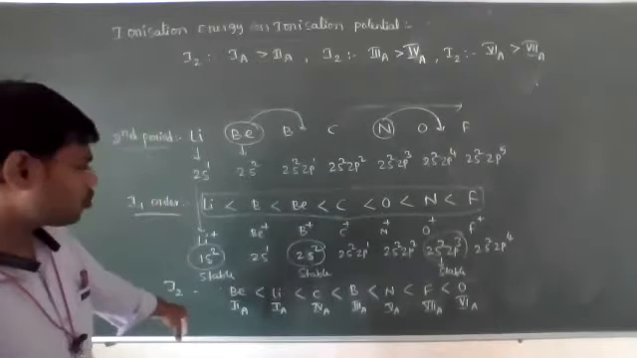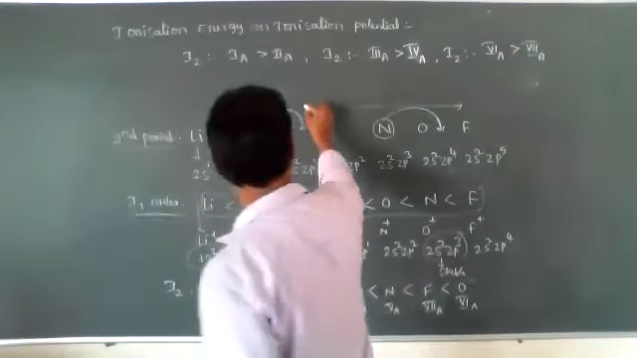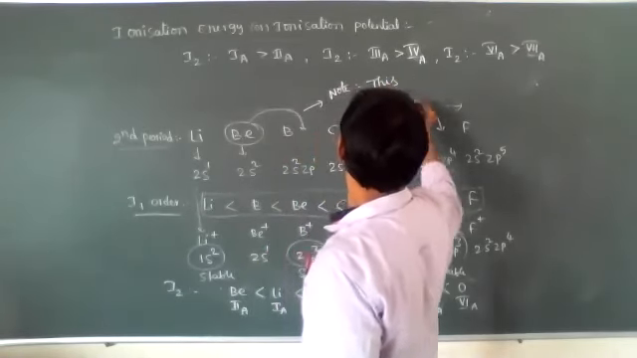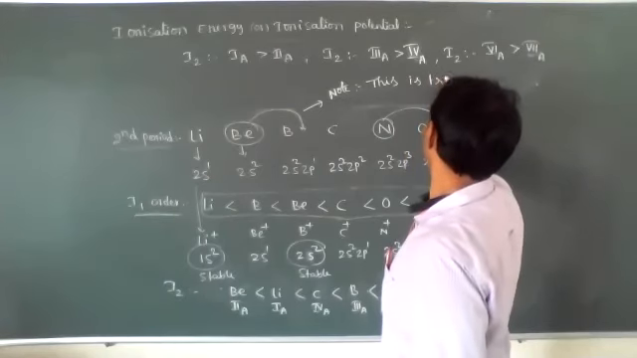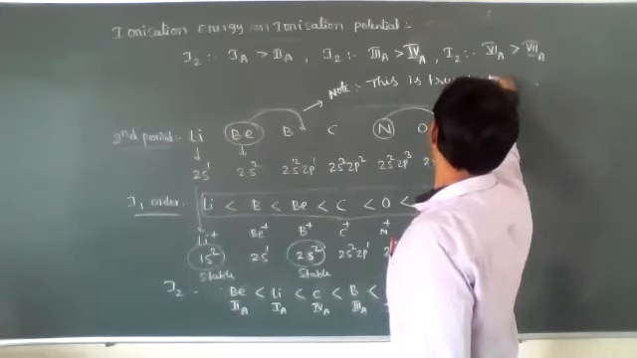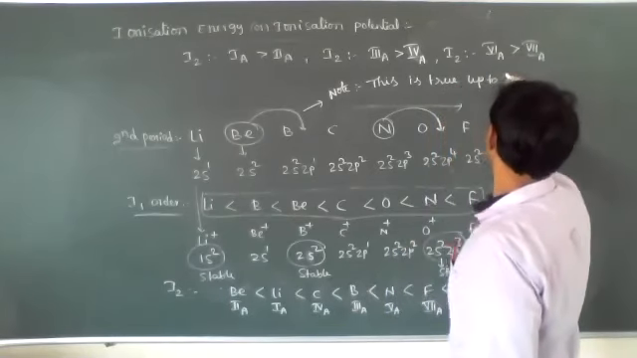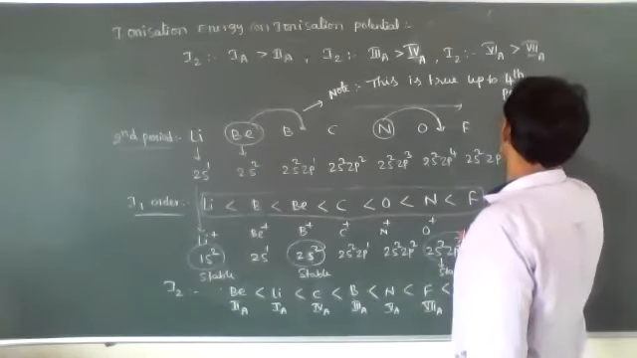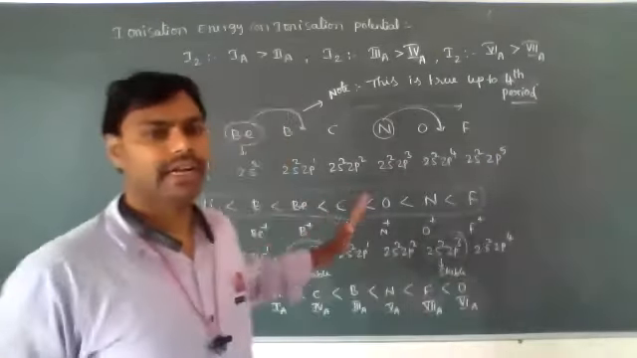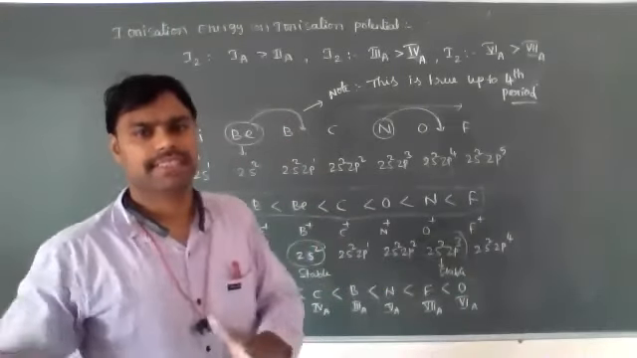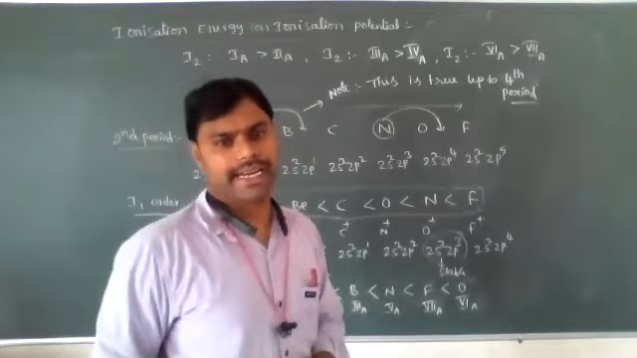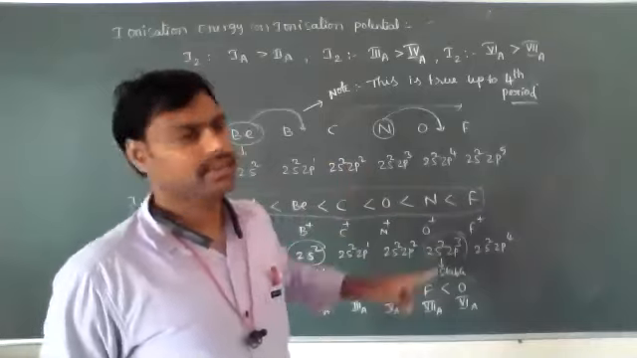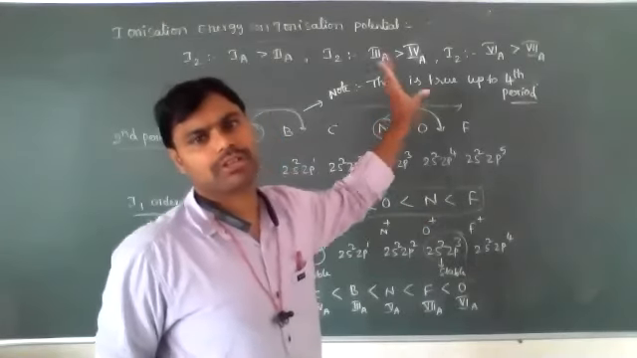Note, these exceptions are true up to the fourth period only. For the remaining fifth and sixth periods, normally it increases from left to right. The electronic configuration is not a major criterion there. This electronic configuration effect holds up to the fourth period.